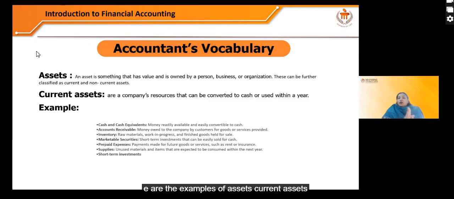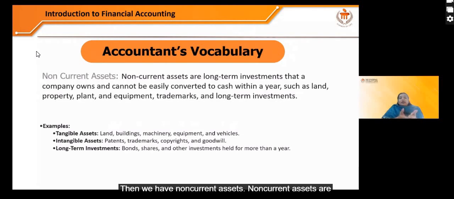These are the examples of current assets: cash and cash equivalents, account receivable, inventory, marketable securities, prepaid expenses, supplies, and short-term investment. Then we have non-current assets. Non-current assets are the long-term investments, and they cannot be easily converted to cash within a year, such as land. You cannot convert it into cash very easily. Property, plant, equipment, trademarks, and long-term investment. So these assets are known as non-current assets.